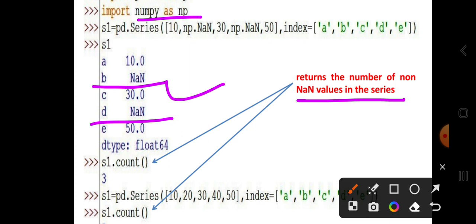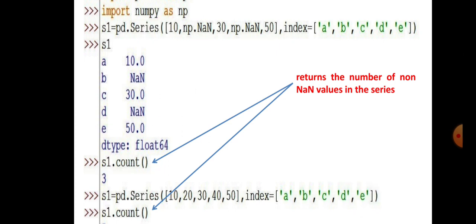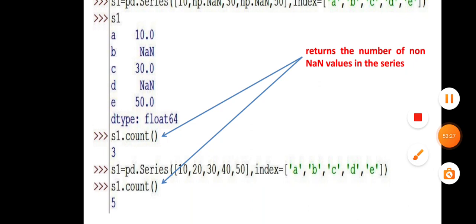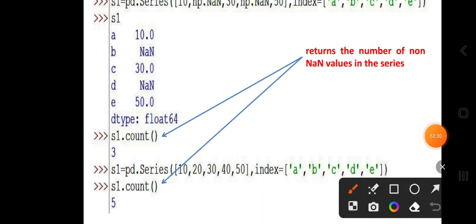When you want to count how many elements are there, there are a total of 5 elements: 10, 30, 50 and 2 NaN values. When you apply s1.count, it will return 3. And when the series has no NaN values, all the elements are counted and it will return 5 as the output.